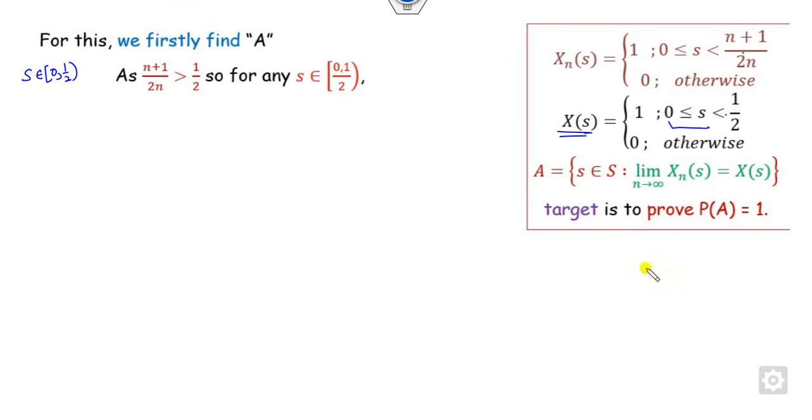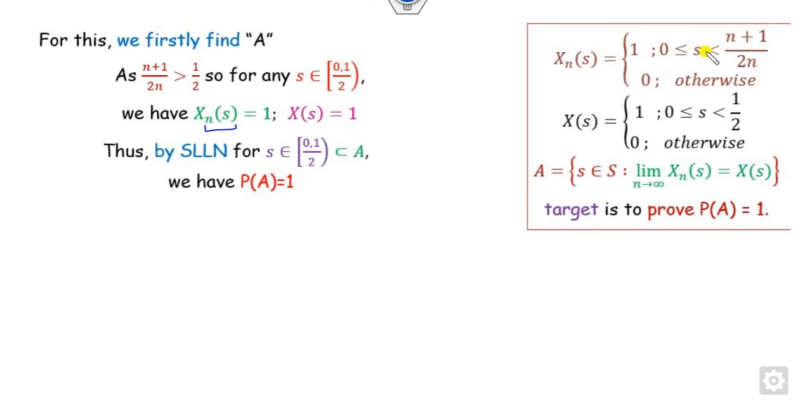And for here, you can see this number I can write this way. What is the meaning of that? This here definitely lies in between, because it's half plus something. So this (n+1)/(2n) is definitely greater than half. So we can say S belongs to here. Now once it is this, what is the value of Xn if any number lies here? This is 1, whenever S belongs to 0 to 1/2.